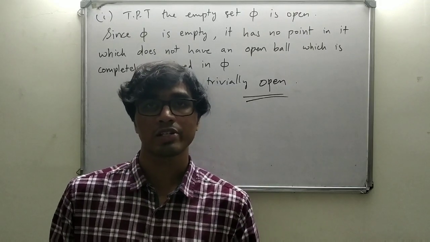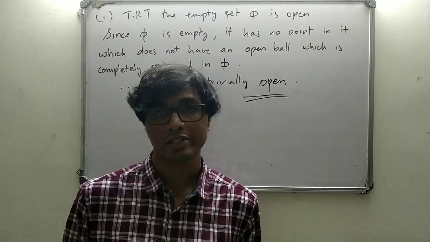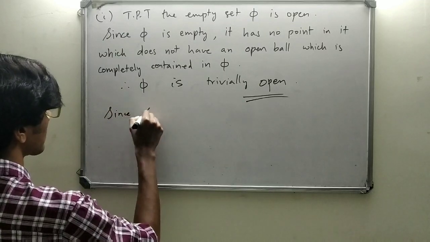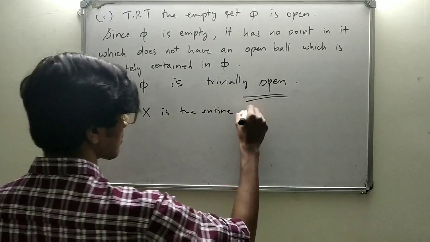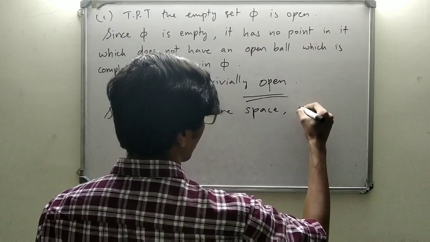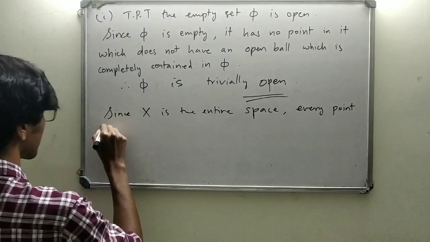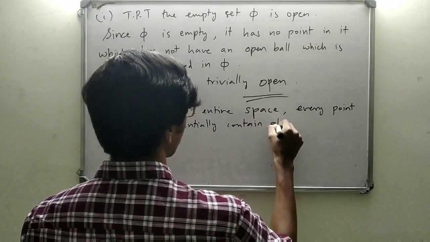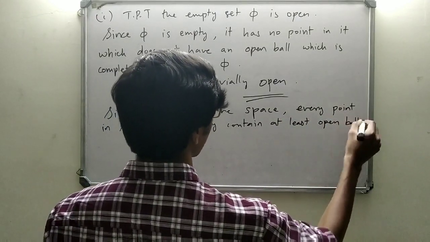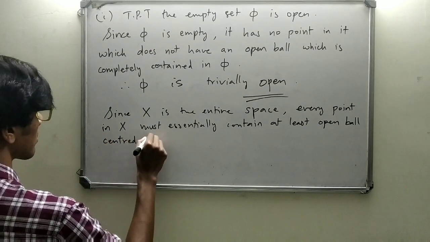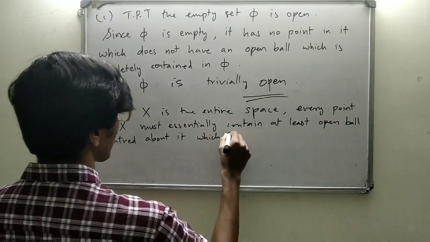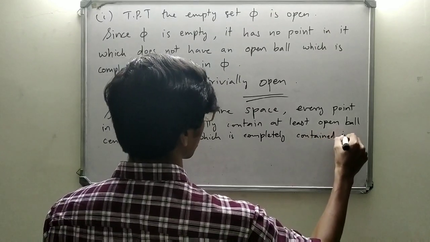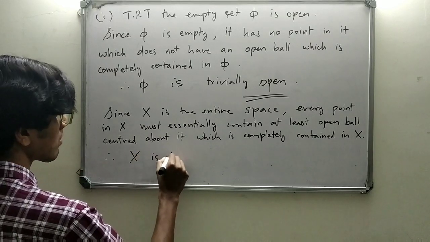Every point in X must contain at least one open ball centered about it, which is completely contained in X. Therefore, X is trivially open.